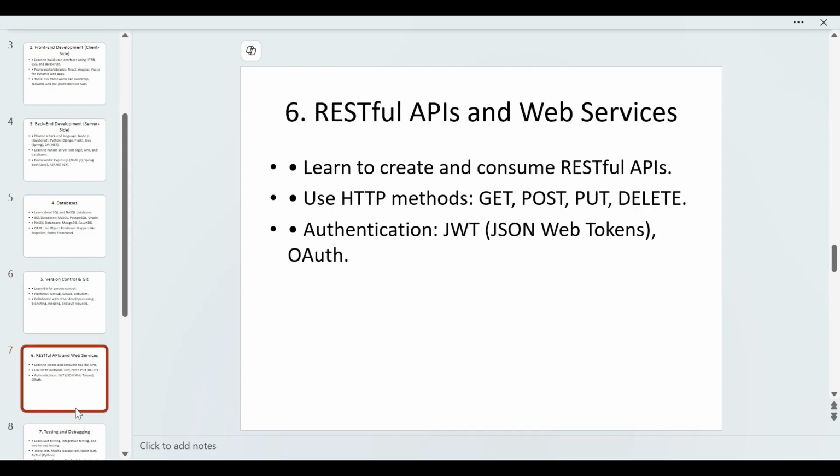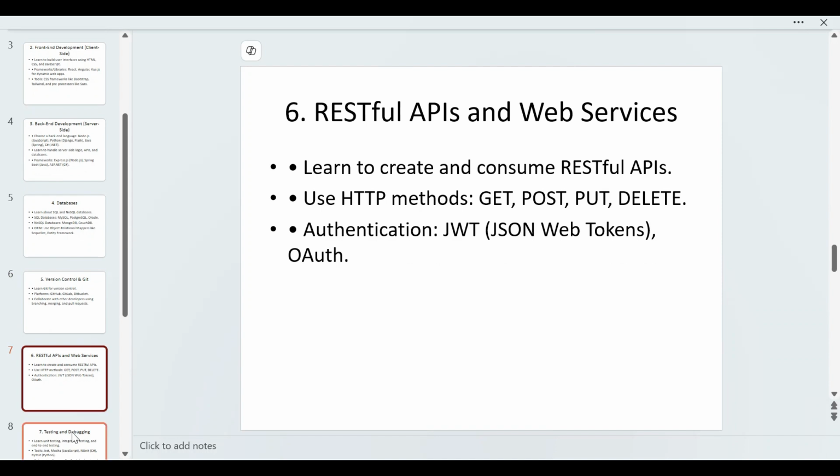Next, you have to learn about RESTful APIs and web services. Learn to create and consume RESTful APIs. Use HTTP methods like GET, POST, PUT, DELETE. You also have to learn authentication mechanisms like JSON Web Token or OAuth.